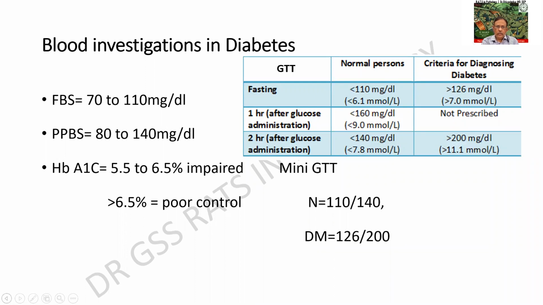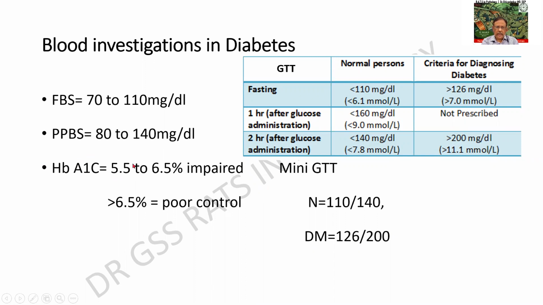Now we shall move on to blood investigations in diabetes. The various investigations and the values are given. Fasting blood sugar, postprandial blood sugar, HbA1c, a very important parameter in the retrospective control of diabetes in a person.